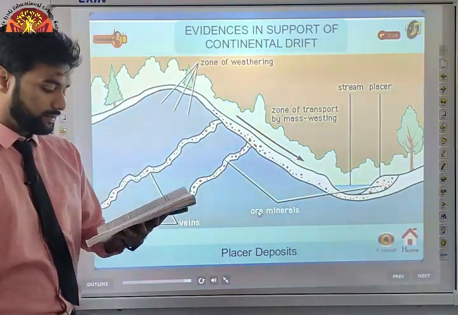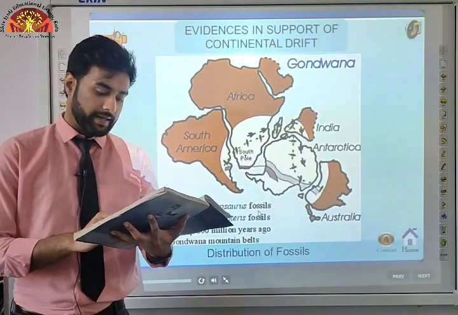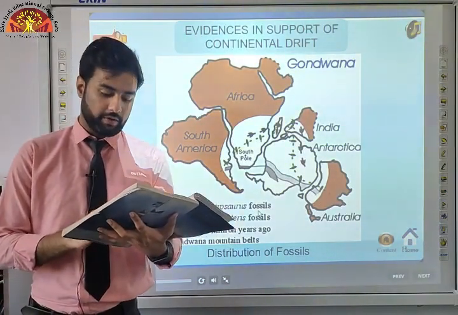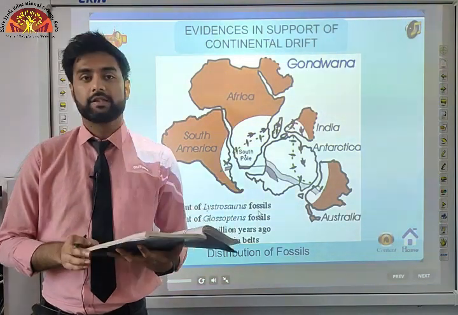Distribution of fossils. When identical species of plants and animals adapted to living on land or in fresh water are found on either side of the marine barrier, a problem arises regarding accounting for such distribution.